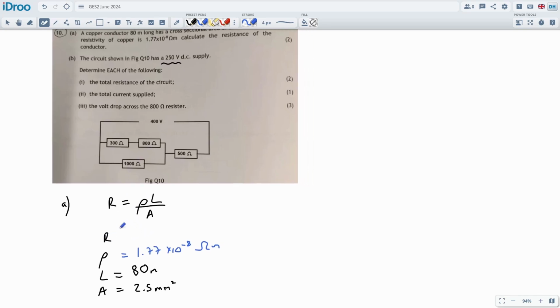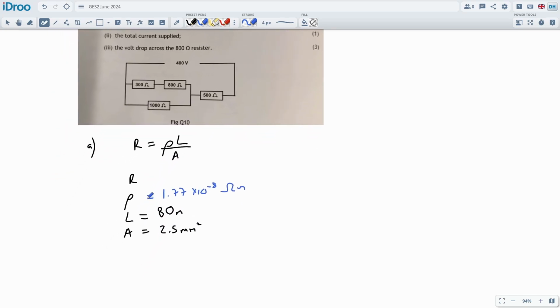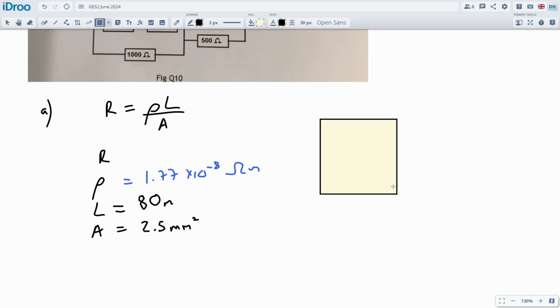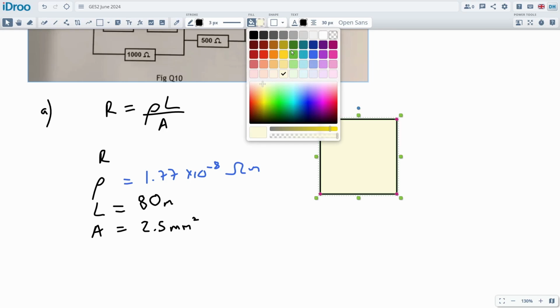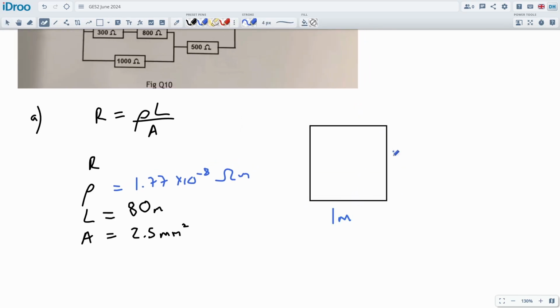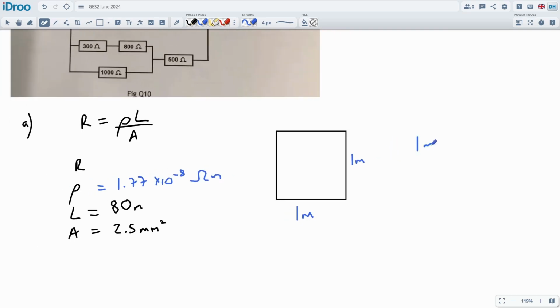The only tricky thing is converting. We just got to plug these numbers in, but you've got to convert this millimeters squared into meters squared. We don't do it too often because it's a bit of a sticking point, but we do it occasionally because sometimes we don't have a choice, and I suppose this is one of those times. So 1 meter by 1 meter would be 1 meter squared. If I put this into millimeters, that would be 1,000 millimeters over here and 1,000 millimeters over here. So that would be 1,000,000 millimeters squared. Okay, so this is our conversion from one to the other.